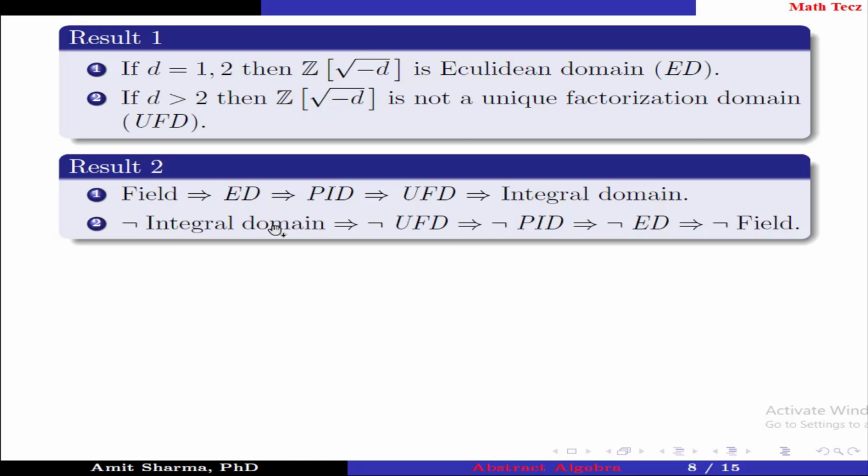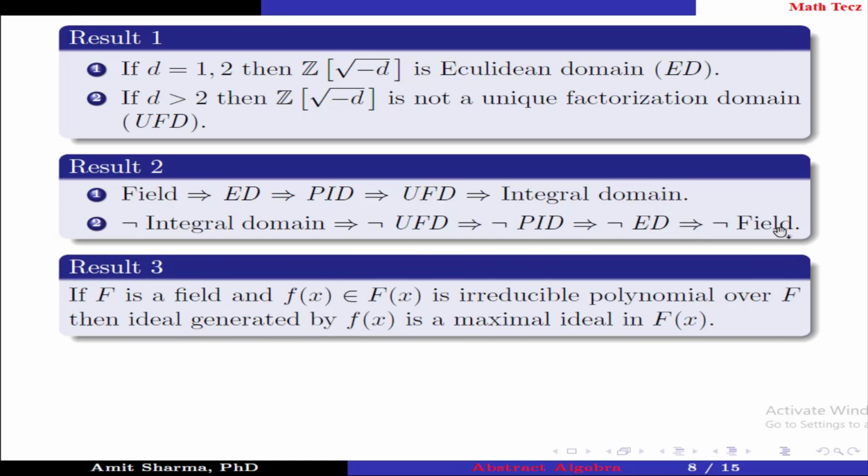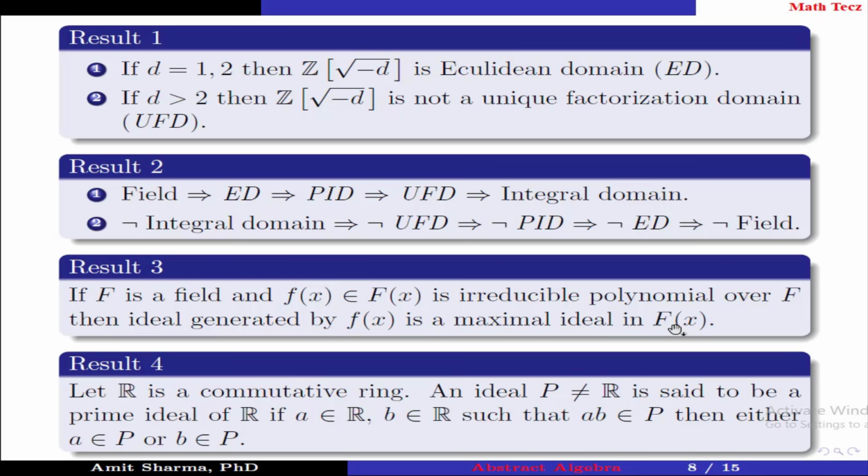Not an integral domain implies not a unique factorization domain, implies not a principal ideal domain, implies not a Euclidean domain, implies not a field. Result number 3. If F is a field and f(x) belongs to F[x] is an irreducible polynomial over F, then the ideal generated by f(x) is a maximal ideal in F[x].